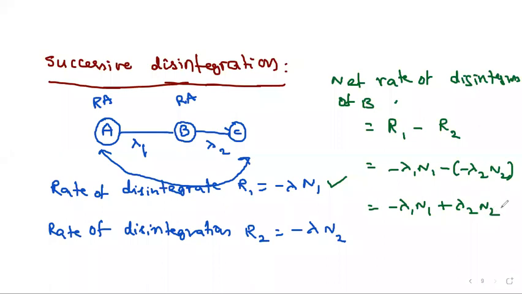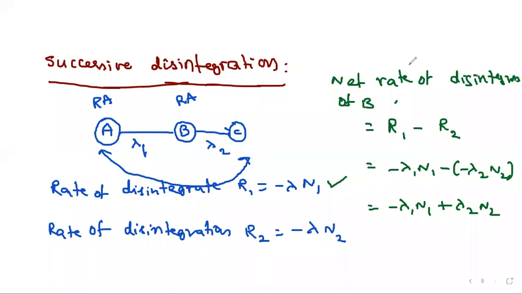In that way we can calculate the net rate of disintegration if the formed element is again unstable and converting into another element, for B or C or A, whatever it may be. Based on the question, you have to analyze like this. This concept is successive disintegration.